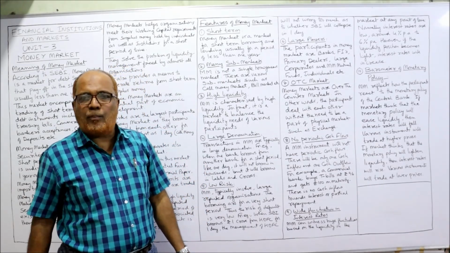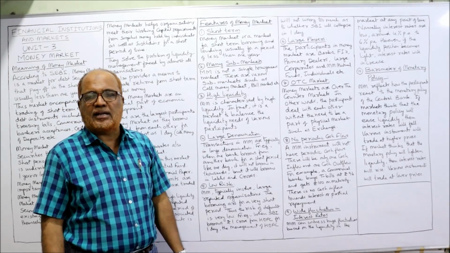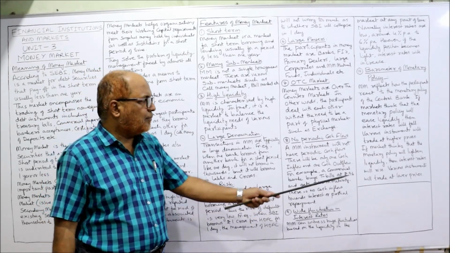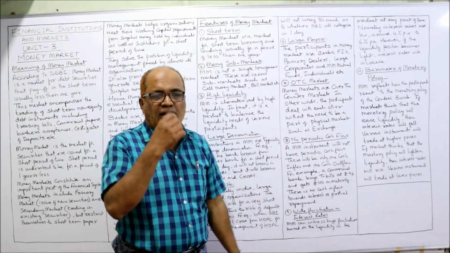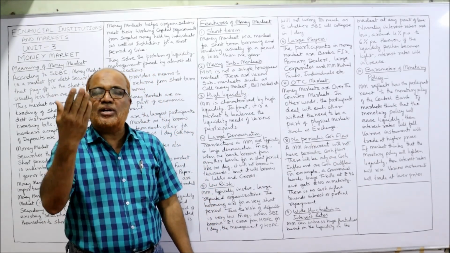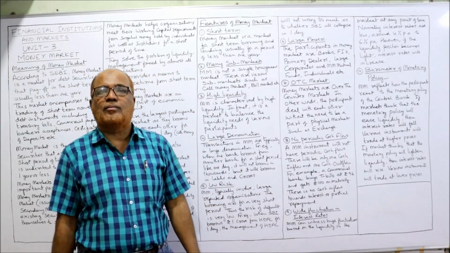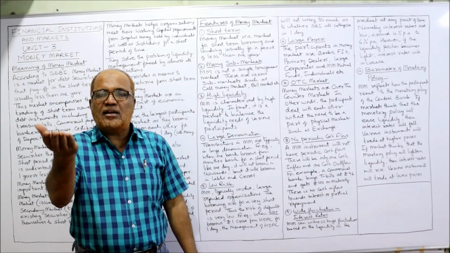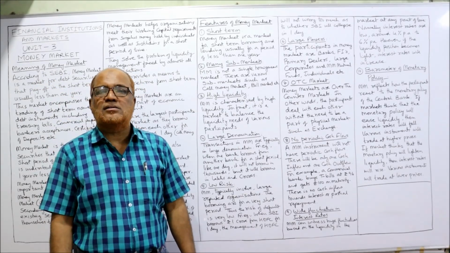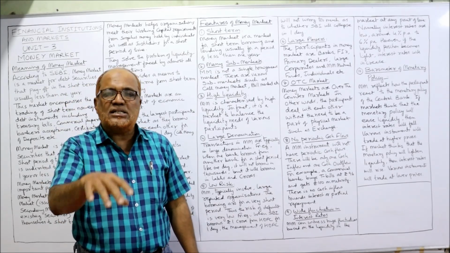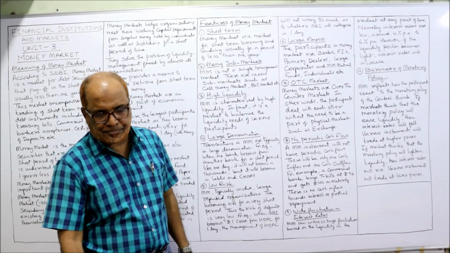Then what will happen if it is the opposite? If the monetary policy tightens the liquidity, then what will happen here? If the market thinks that the monetary policy will tighten liquidity, then the interest rate will rise. Then various instruments will trade at lower prices. So when the interest rate increases, the instruments will be traded at lower prices if the monetary policy tightens the liquidity. So this is the barometer of monetary policy.